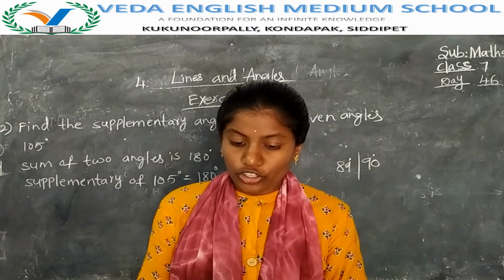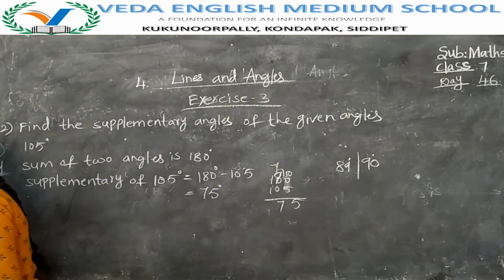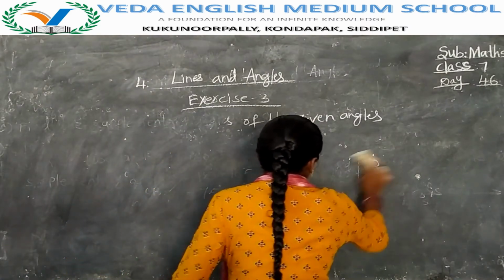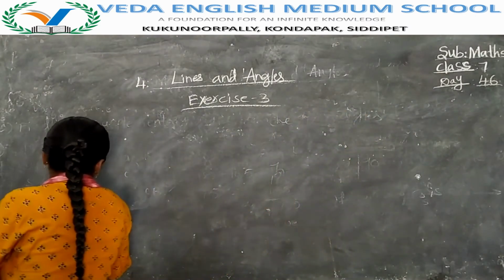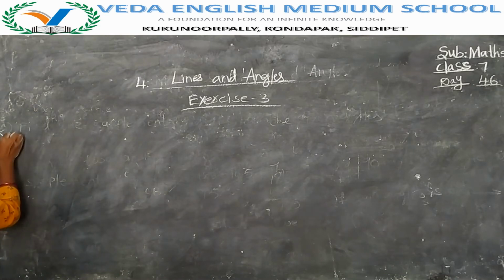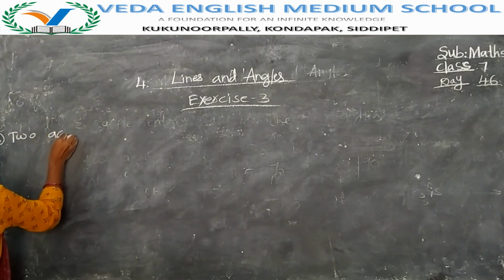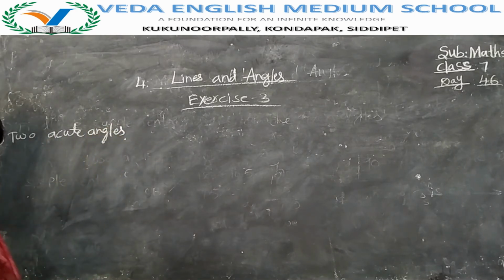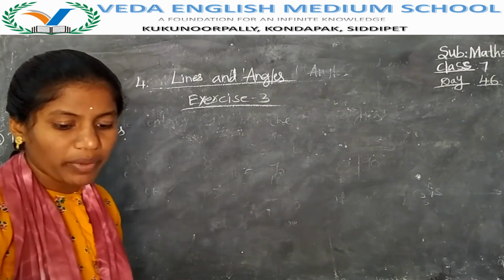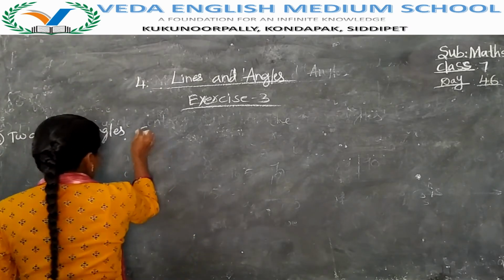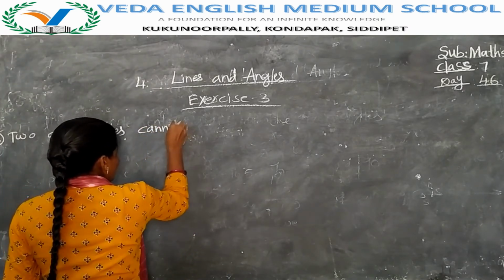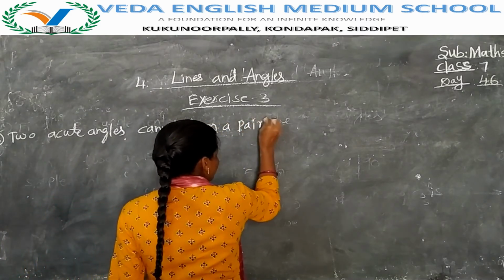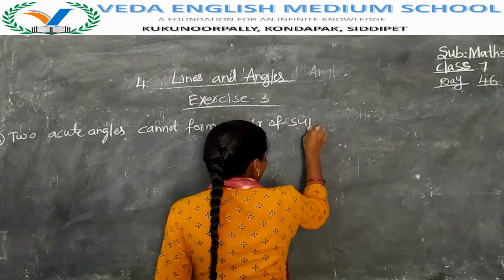Now they are asking about two acute angles. Two acute angles cannot form a pair of supplementary angles.